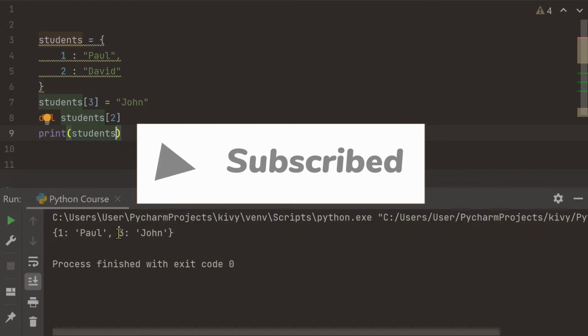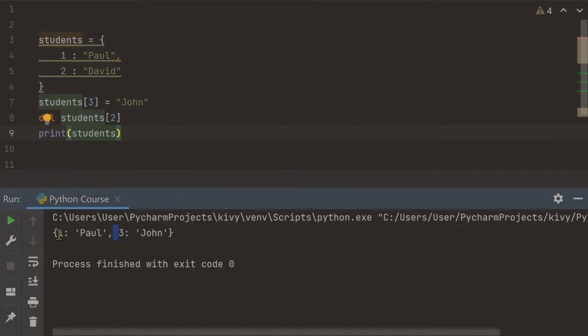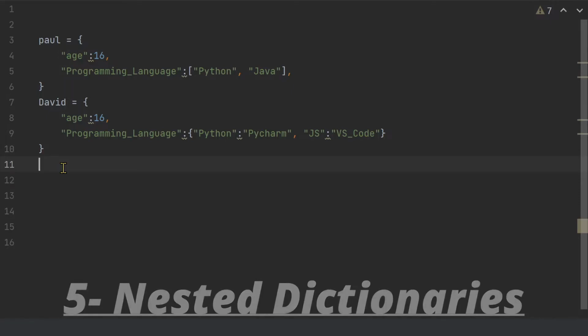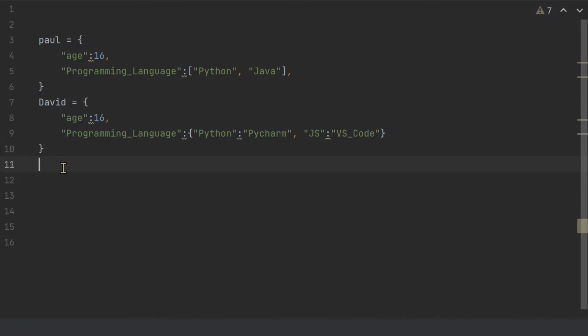As you can see, we don't have David here. We only have number 1, which is Paul, and number 3, which is John. What you're seeing in front of you right now are nested dictionaries. Yup, inside a dictionary, we could add another dictionary.